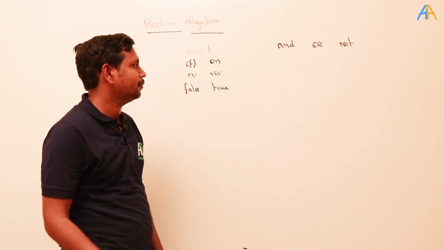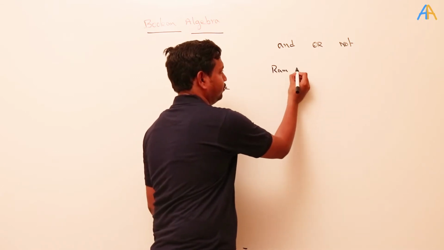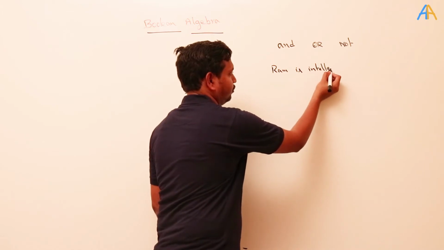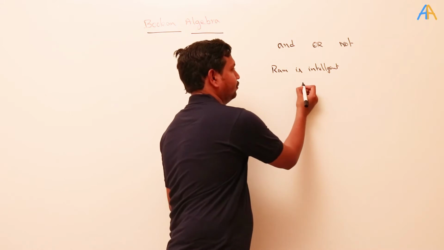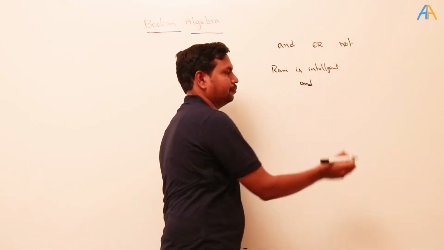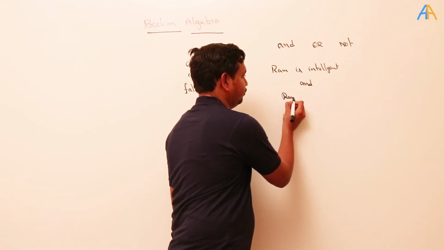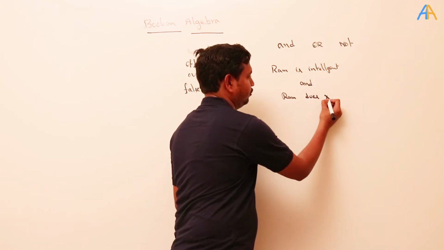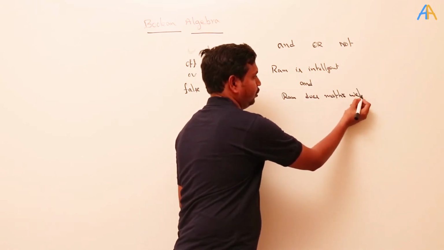For example, Ram is intelligent, and Ram does maths well.